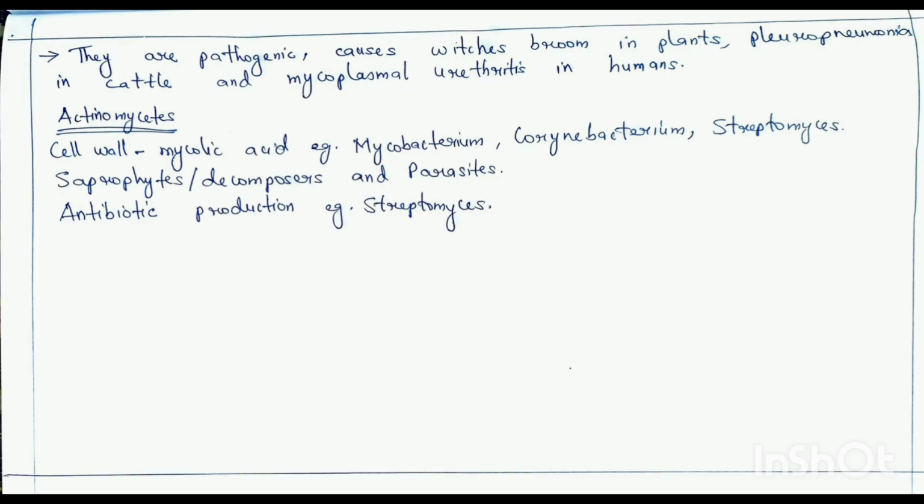The next group we have is actinomycetes. The cell wall of actinomycetes is made up of mycolic acid. These actinomycetes are saprophytes or decomposers and parasites. Examples of parasites are Mycobacterium, Corynebacterium, Streptomyces. Now, Streptomyces is used in production of antibiotics. So these were the four groups of Kingdom Monera. We'll see Kingdom Protista and fungi in our next videos.